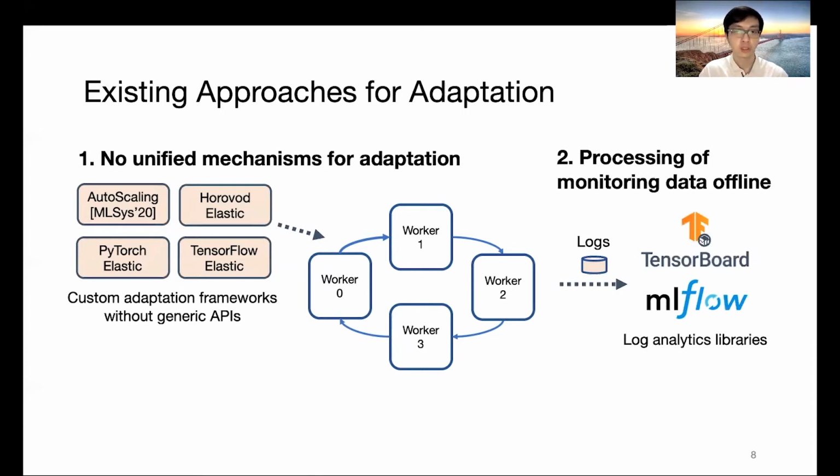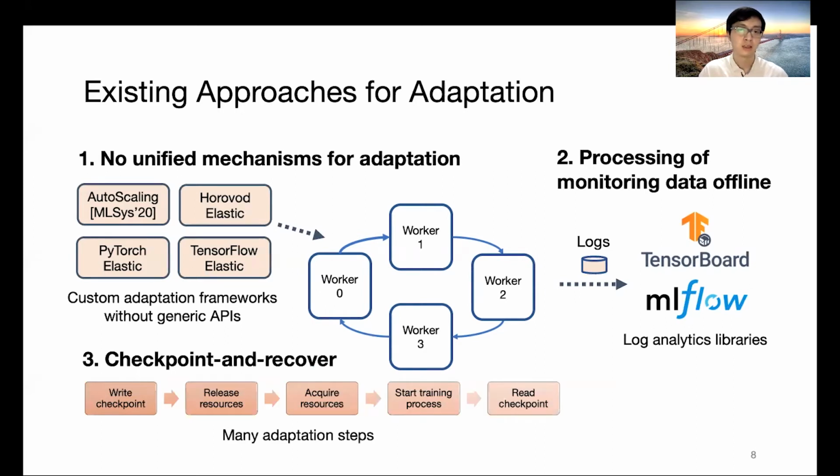And their training workers will dump monitoring data as logs through external libraries such as TensorBoard and MLflow. These libraries process monitoring data offline, and there's no natural way to send the results back to the training system to make online adaptation decisions. These libraries are also not designed for analyzing tremendous gradients in real time.